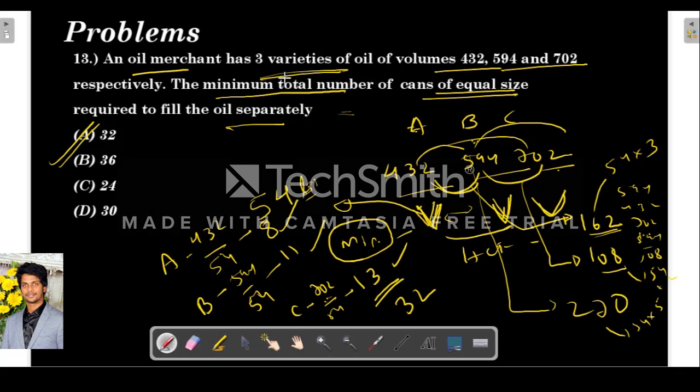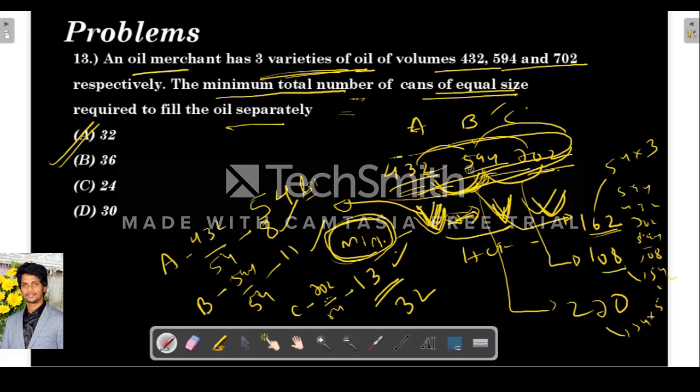So let's see this problem again. Basically the problem tells that a merchant has 3 varieties of oil: 432 liters of A variety, B 594, C 702. He wants to fill them in containers of equal size, and he is asking how many such minimum number of containers are required. For the minimum number of containers, the volume of the container should be more, so that the number of containers required will be less. So this equal size volume is nothing but the HCF of these three.